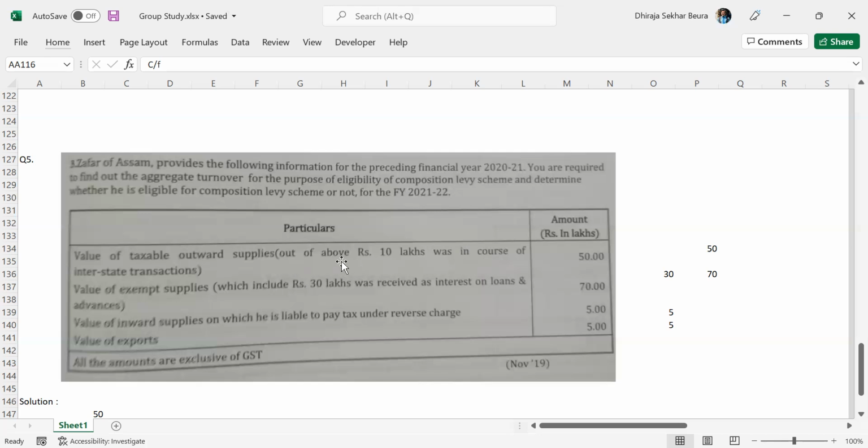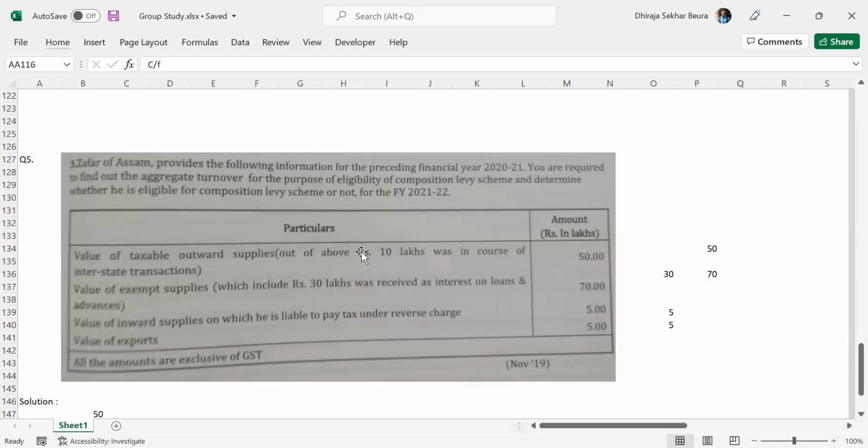Now, as I said, 1.5 crore is the limit. Here is a question which asks us to determine whether the assessee is eligible for the composition levy or not. We will calculate the aggregate turnover. If it is less than 1.5 crores, then he will be eligible. Very simple question, very small also. Jafar of Assam provides the following information for the preceding financial year 2020-21. You are required to find out the aggregate turnover for the purpose of eligibility of composition levy scheme and determine whether he is eligible for the financial year 2021-22. So for the past year, the information is provided. For the current year, we have to decide whether he is eligible or not.